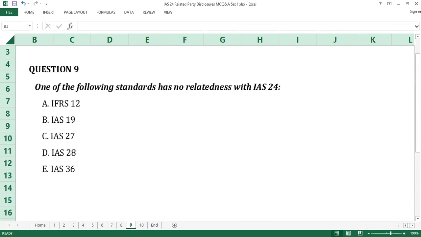Question number 9. One of the following standards has no relatedness with IAS 24. A, IFRS 12. B, IAS 19. C, IAS 27. D, IAS 28. E, IAS 36. Time counts.